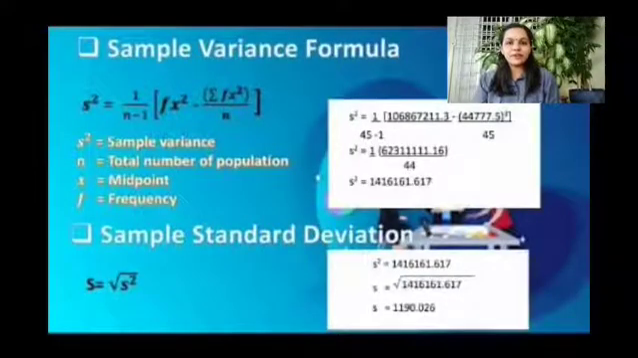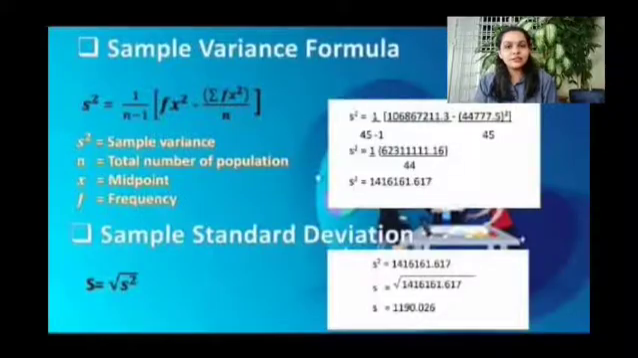Later, we found out the variance by using the formula in the slide. So we will get the value for sample variance is 1416161.617. After that, we have to find the sample standard deviation, which is just to square root the answer, and we will get 1190.026. Therefore, the sample variance is about 1416161.617 and the sample standard deviation is